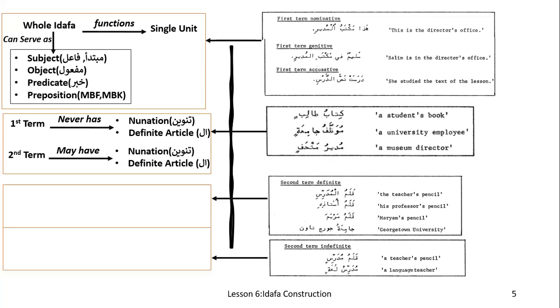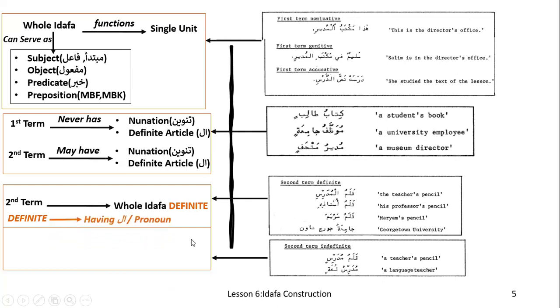Another point to consider is definiteness, whether the whole term is proper or common. If the second term is definite, then the whole idafa is definite. We know that the first term of idafa cannot take al. So if the second term takes al or has an attached pronoun, the whole idafa will be considered definite.